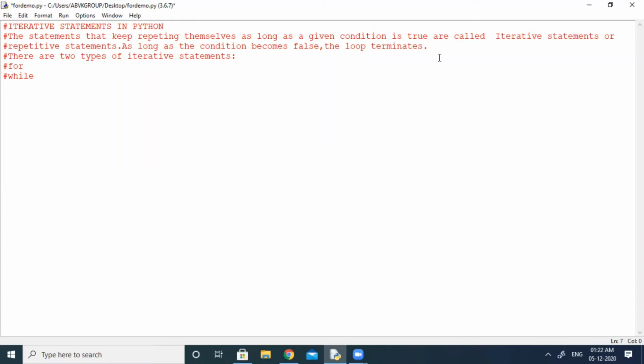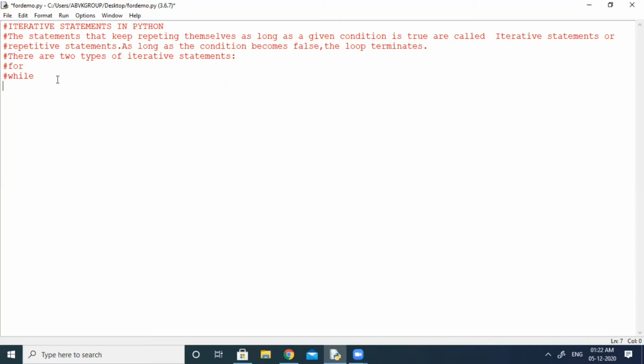So what is an iterative statement, or what is a loop? The loop will continue until the condition is true. When the condition becomes false, the loop will terminate. There are two types of iterative statements in Python. They are for and while. We will do some programs using the for loop and while loop, so you can understand the concept more clearly.